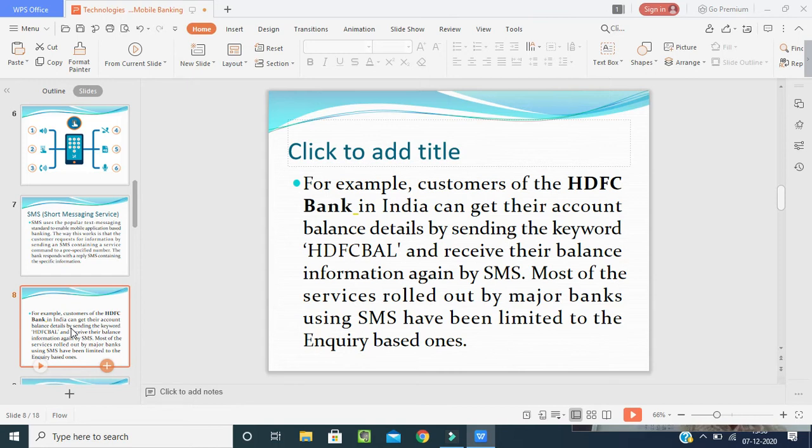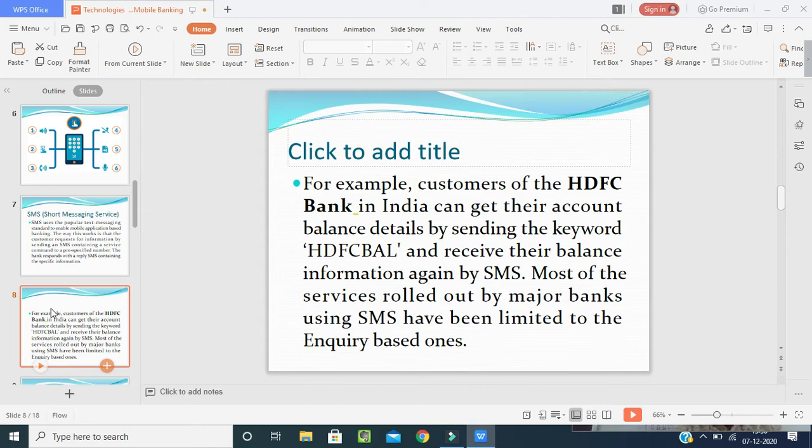And most of the services rolled out by major banks using SMS have been limited to inquiry based ones, such as whether the check has been withdrawn or not, or passed or not, or whether the amount is there or not, or if you want to have a joint account with your family members or with your nominee. All these things will be there with the help of this SMS.